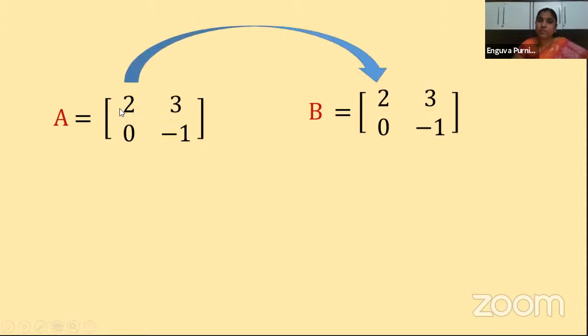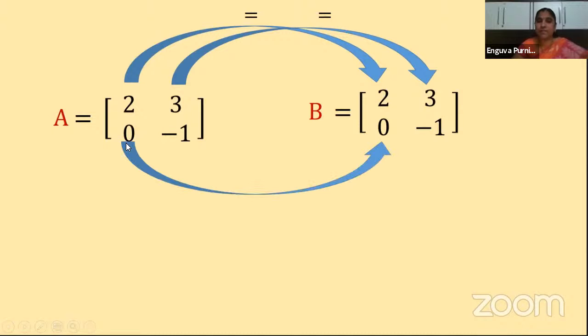First place, first row, first column. Here also first row, first column. Are they same? Yes, they are equal. Next, let us compare another element. Here first row, second column. Here also first row, second column. Are they same? Yes, they are equal. Next one is what? Second row, first column. In the second row, first column, what do we have? In both matrices we have 0 only. So are they equal now? Yes, they are same. Next, second row, second column. They are also same.